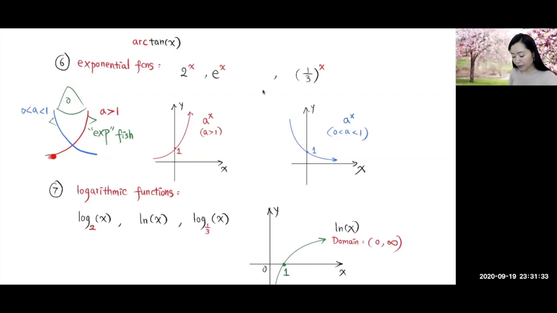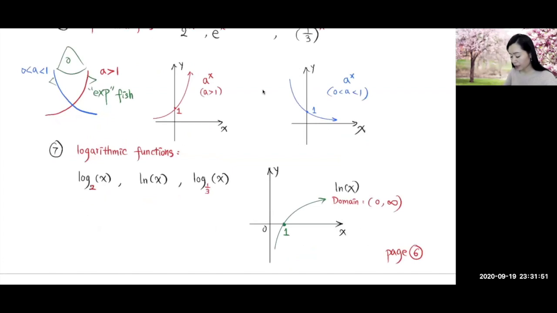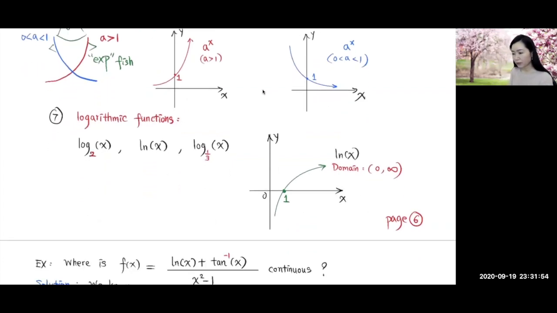The seventh type of continuous function will be log functions, like base 2 log of x, ln of x, and base 1/3 log of x. For log functions, when the base is greater than 1, it's going to be like this. Now, log function actually is the inverse of exponential function.